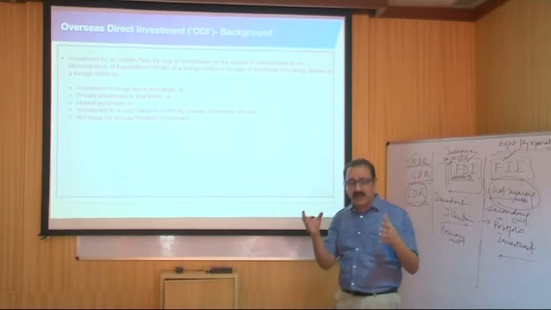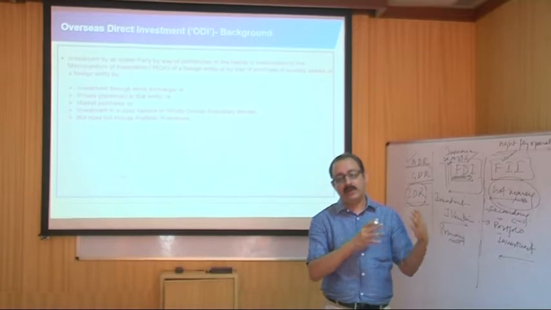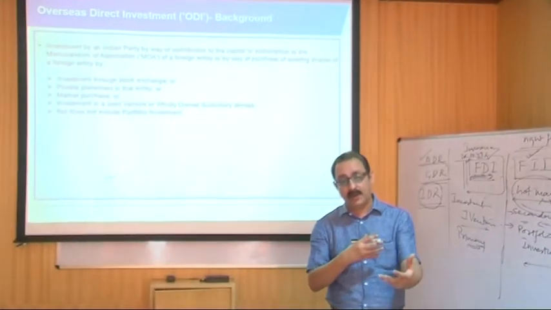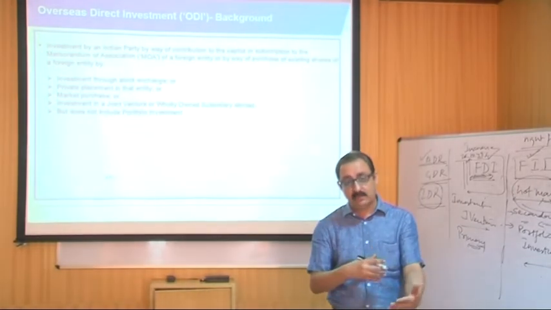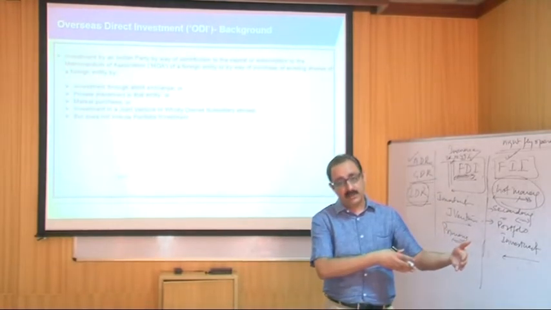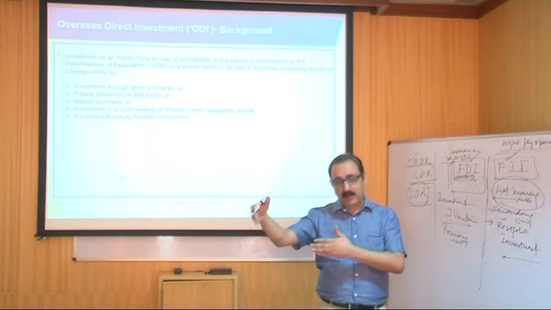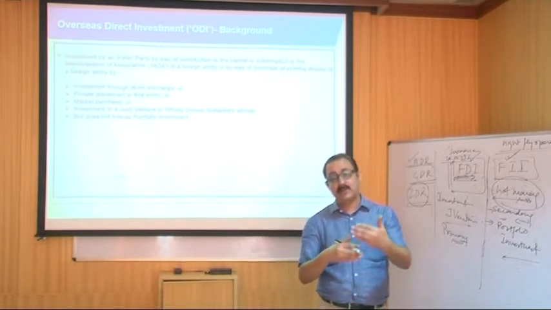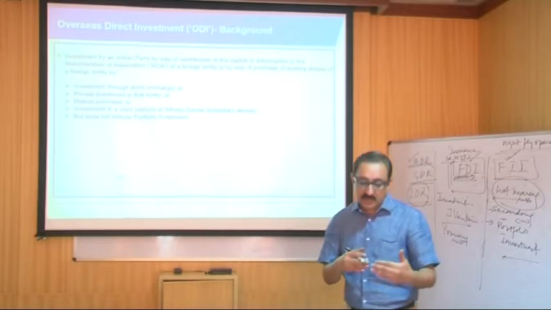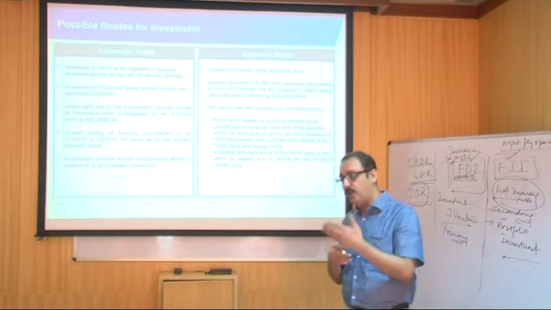So what I mean to explain to you is that in this leg we need to understand what foreign investments are coming to the Indian market, and how they come, whether they form a wholly owned subsidiary company, or get into joint ventures, or create branch offices, or form a limited liability partnership, so that their investments can be there in the Indian market. So that is the bottom line as far as foreign investments in India are concerned, and whether you will be going through the automatic route or the approval route.